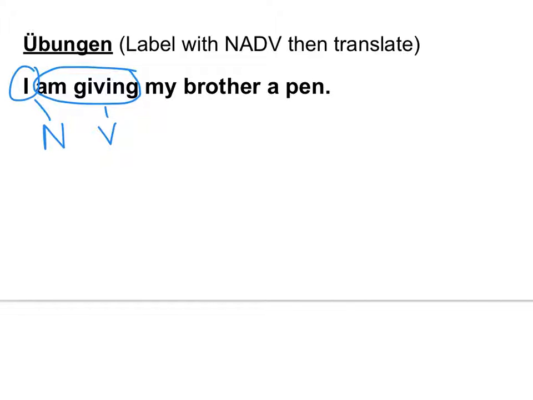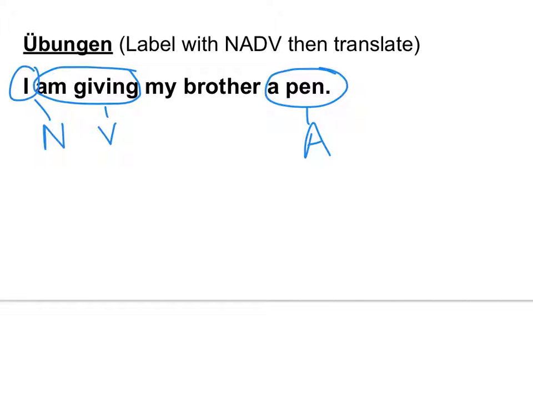Okay? So always look at the verb. Think about what it is that you're doing. If you're giving something, whatever you're giving is accusative. If you're buying something, whatever you're buying is accusative. If you're eating something, whatever you're eating is accusative. If you're writing, whatever you're reading, whatever, that is the accusative thing. It's not always going to be right after the verb. The A is included in that. So again, every single word in your sentence should be circled or underlined and labeled.